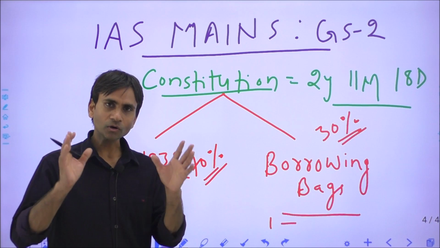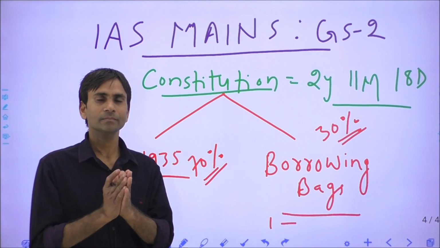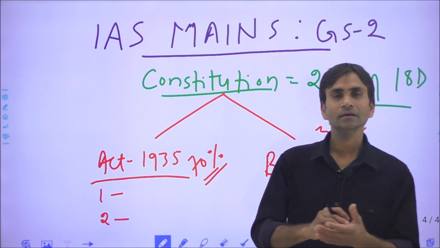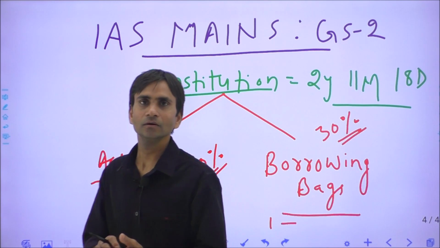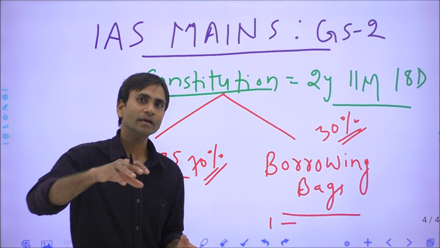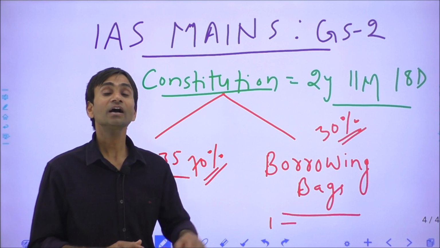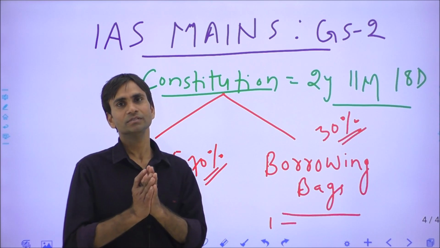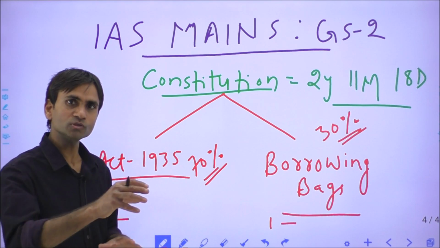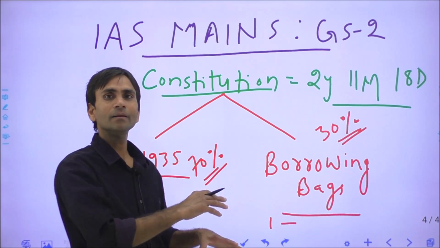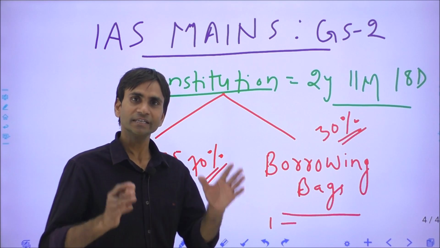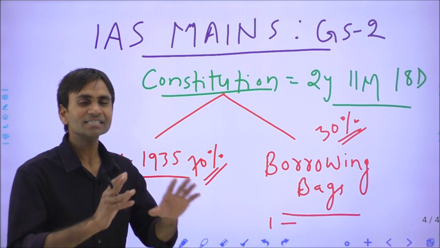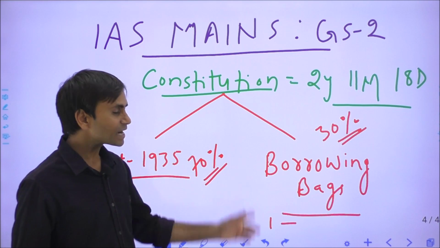So definitely our constitution makers took too much time, because they were trying to place all the democratic or political features of the Indian nation. India has a long past and glorious cultural values, and could these values or features be placed in the preamble or any part of the constitution? Yes, definitely they did so. So that is why we have to deny this: the Indian constitution is not a borrowing bag.